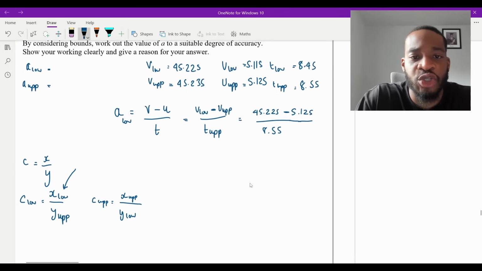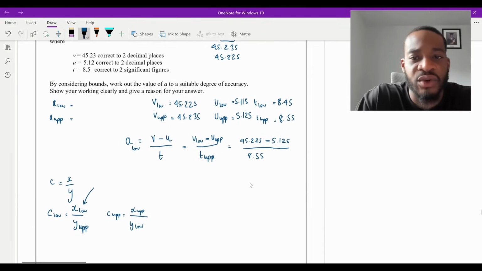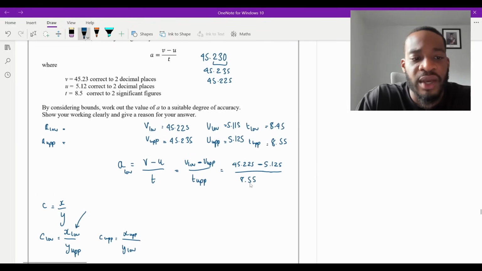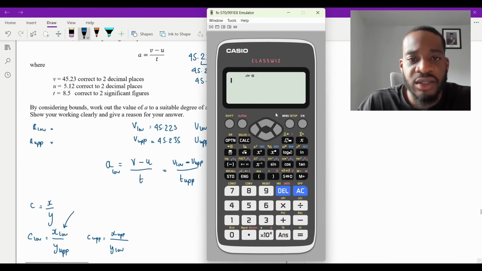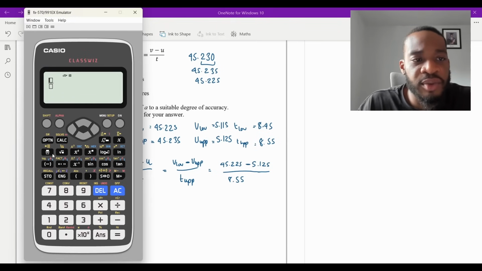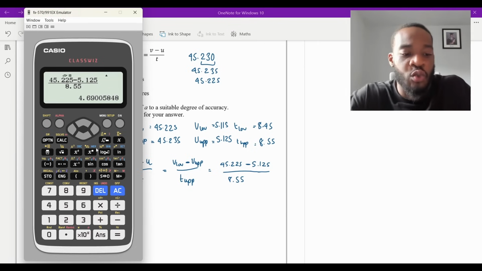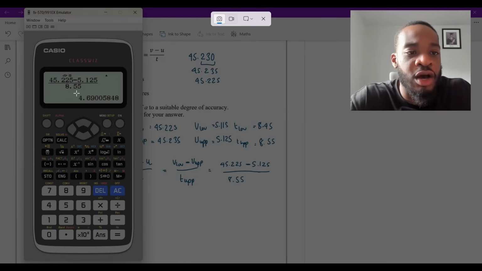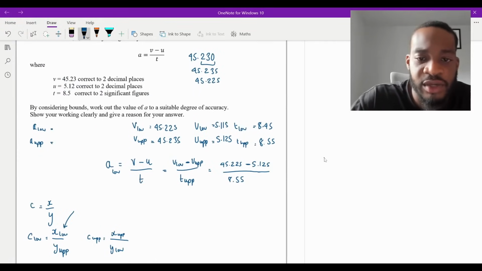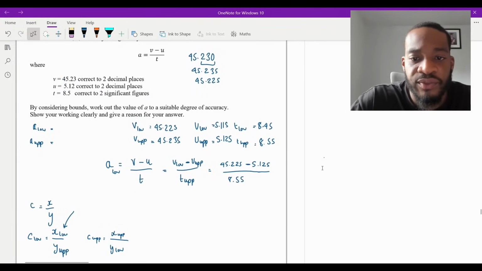So I'll put this into the calculator. Let me zoom out a bit, just so my face isn't in the way. I think that's okay now. It's going to be 45.225 minus 5.125, divided by 8.55, and that is equal to 4.69. And you always want to write every single digit, so I'll copy it here and paste that there. This is going to be A lower, the lower bound of A.